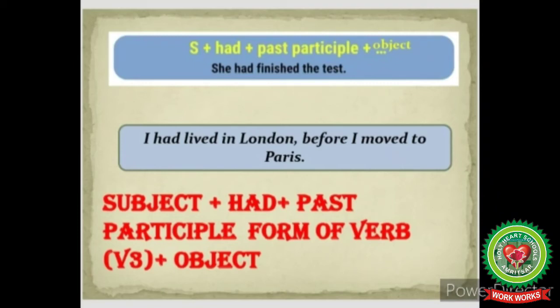Similarly, in the second sentence, I is the subject, had plus lived. Lived is a past participle form of verb. In London before I moved to Paris is an object. Students, you have to remember that in past perfect tense, we always use had as a helping verb, and with had, always past participle form of verb comes. So we used had lived, had finished in both the sentences.